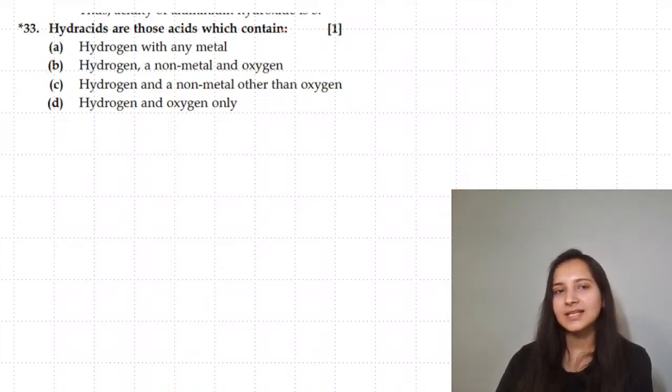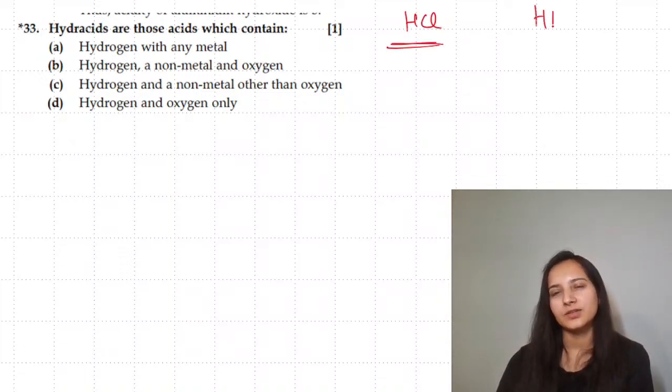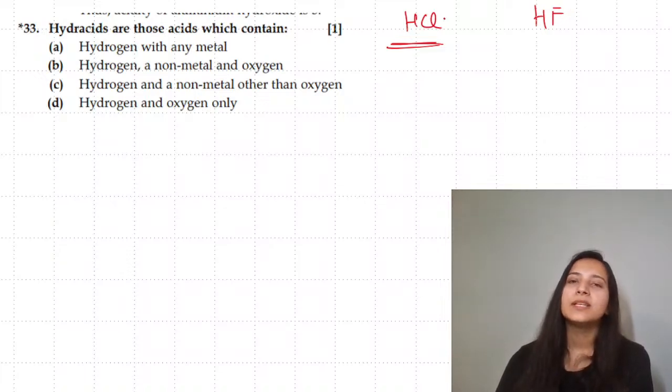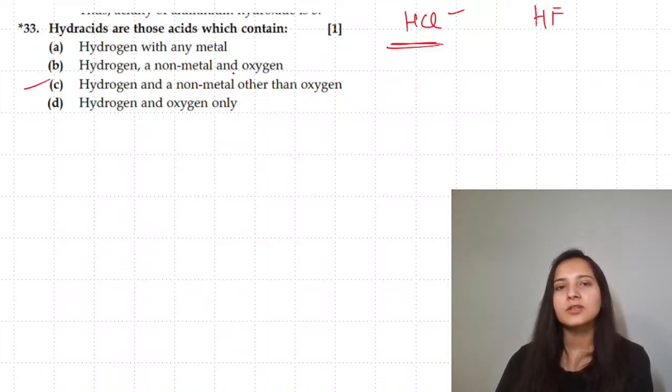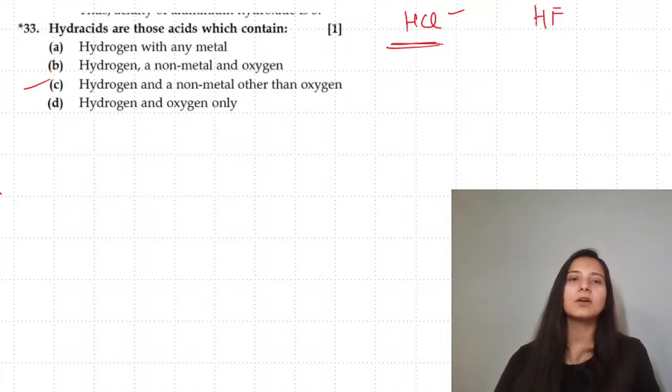Hydra acids are those acids whose examples are HCl, HF and so on, which means you have only hydrogen and one non-metal. Okay, so hydrogen and a non-metal other than oxygen. This is hydra acid. When you speak of hydrogen, oxygen and a non-metal, that becomes oxy acids.